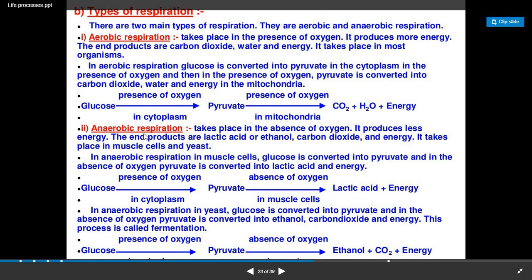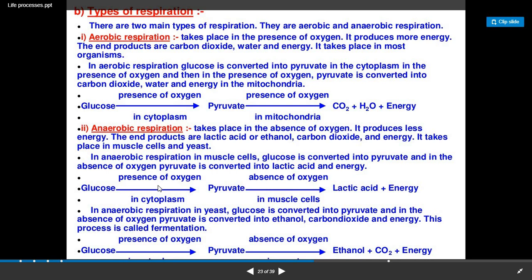Now what is anaerobic respiration? It takes place in the absence of oxygen. Here, in aerobic we have seen that it takes place in the presence of oxygen. Anaerobic respiration produces less energy. The end products are lactic acid or ethanol, carbon dioxide and energy. It takes place in muscle cells and yeast. In anaerobic respiration in muscle cells, glucose is converted into pyruvate, and in the absence of oxygen, pyruvate is converted into lactic acid and energy.